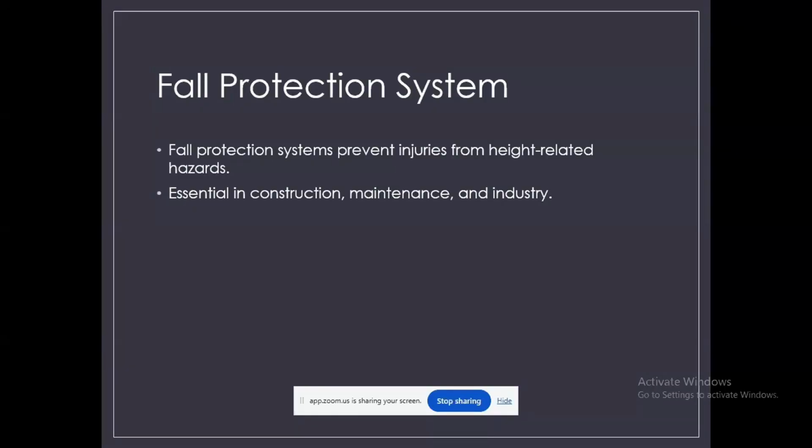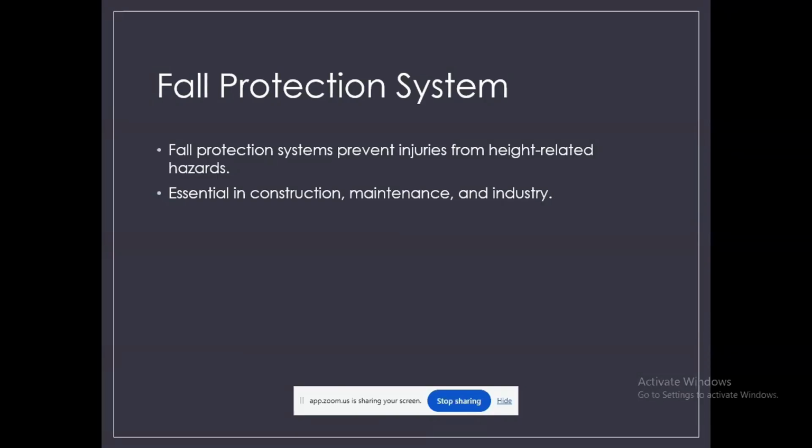With proper planning, safety systems, and proper training, we can avoid these incidents completely. In this session I'm going to cover common fall hazards, types of fall protection systems, especially the personal fall arrest system (PFAS), and then inspections, maintenance, and training.